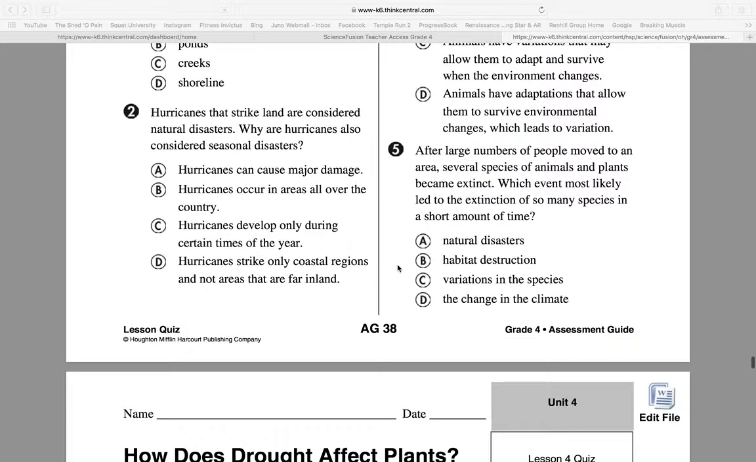Number 5. After large numbers of people moved to an area, several species of animals and plants became extinct. Which events most likely led to the extinction of so many species in a short amount of time? A, natural disasters, B, habitat destruction, C, variations in the species, or D, the change in the climate?